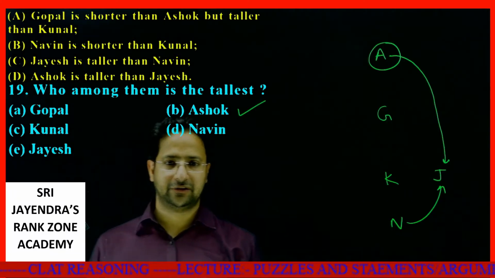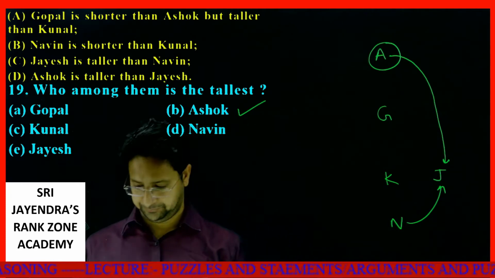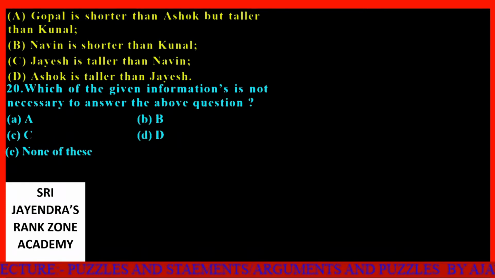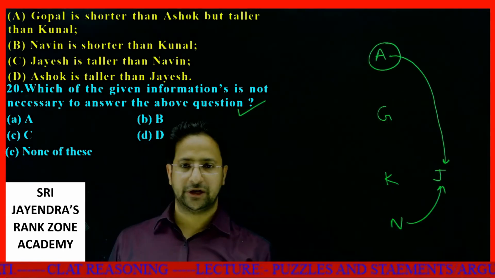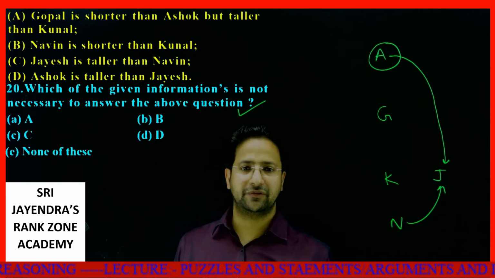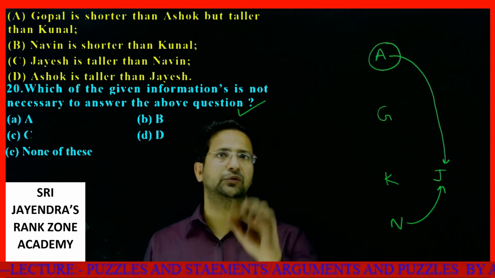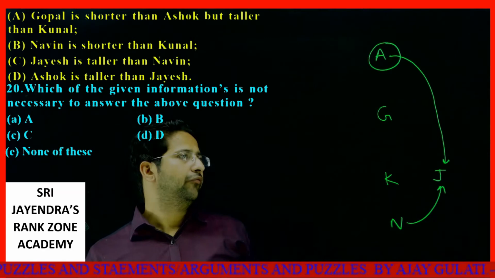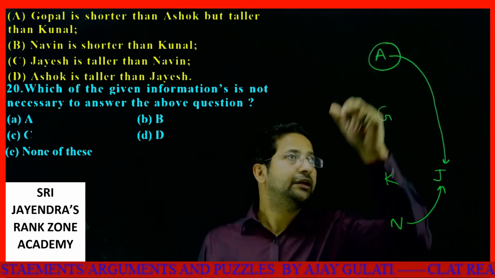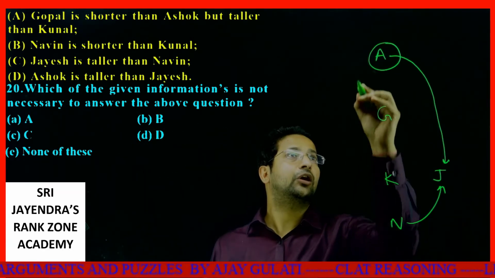Now the next question is, which of the given information is not necessary to answer the above questions? So the next question is, which of the following given information is not necessary to answer the above questions? Look, from the first statement, I got this thing assigned.